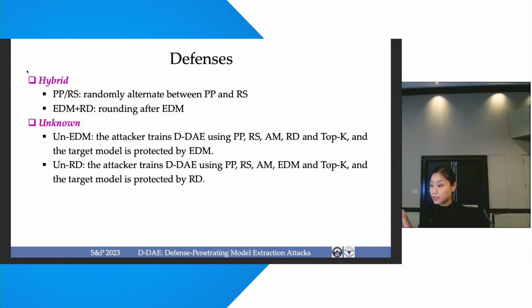In hybrid defenses, we assume that the defender alternates between two different defense strategies, or performs rounding after EDM, performing one defense after a certain defense. And we also evaluate unknown defenses, where we train the shadow model, the meta classifier, and the generator using some of the defenses, but evaluate the performance of D-DAE on a totally different defense strategy.